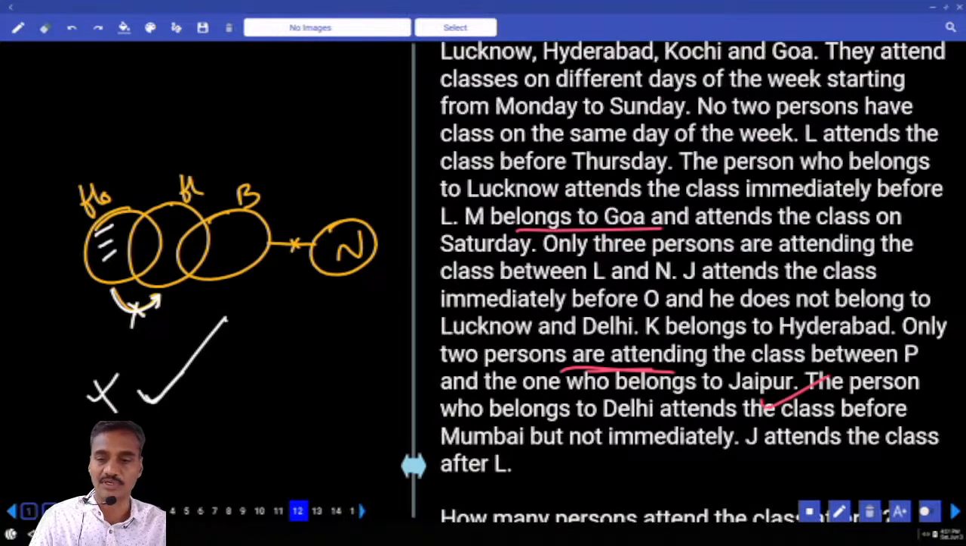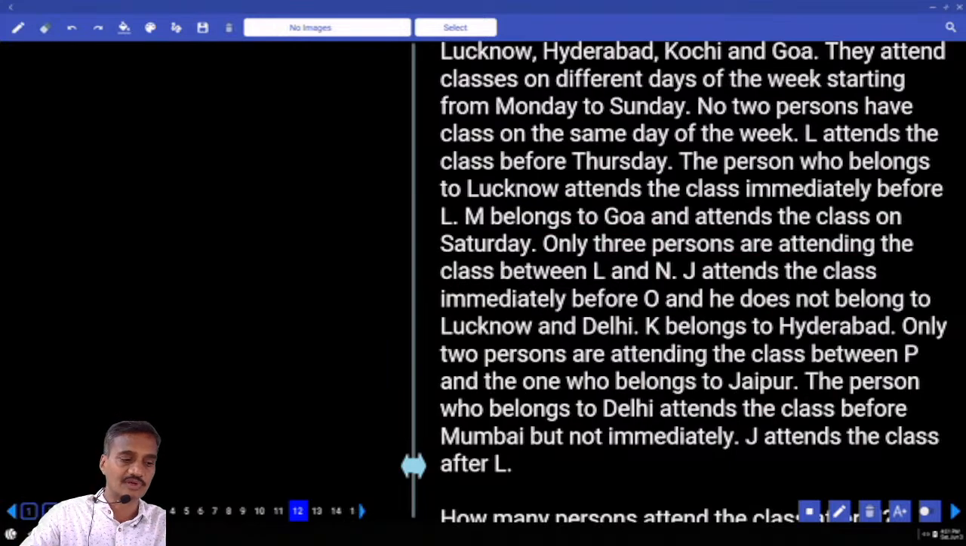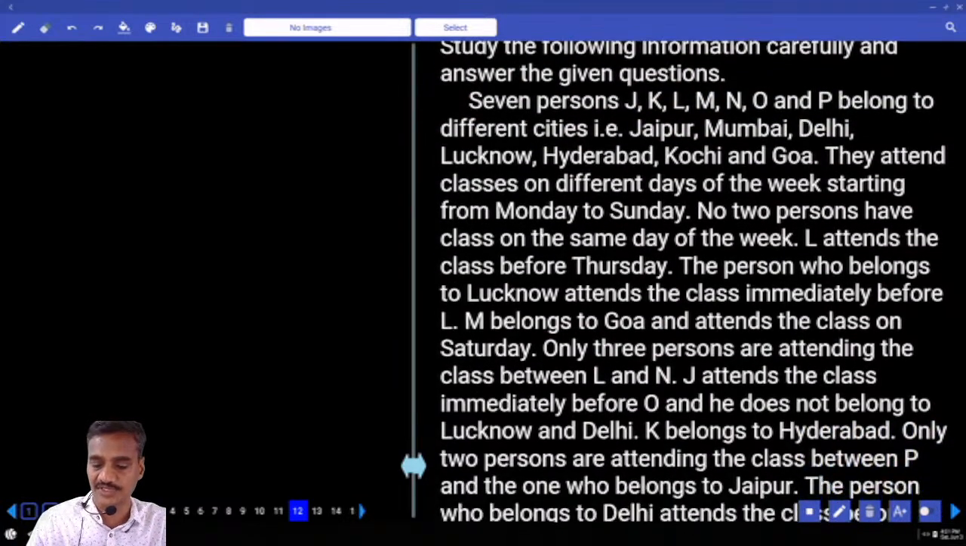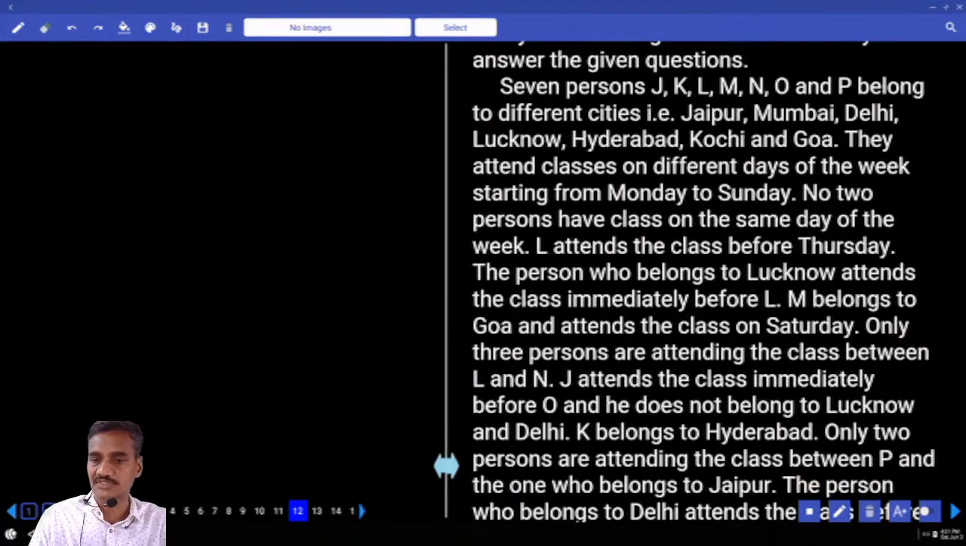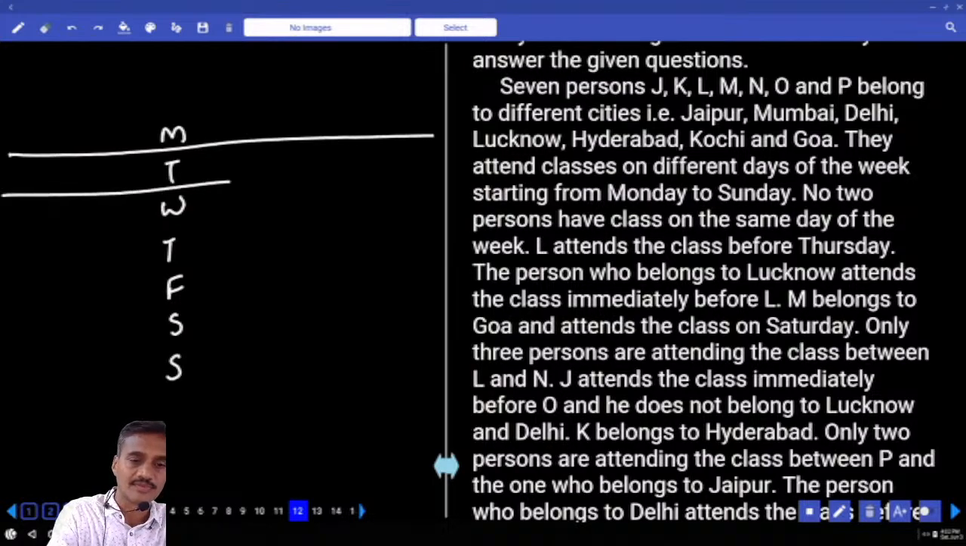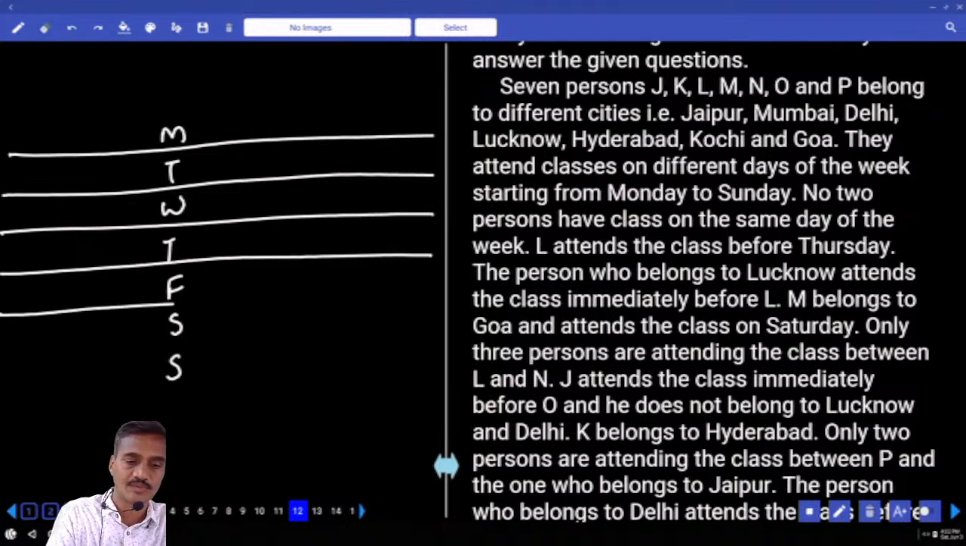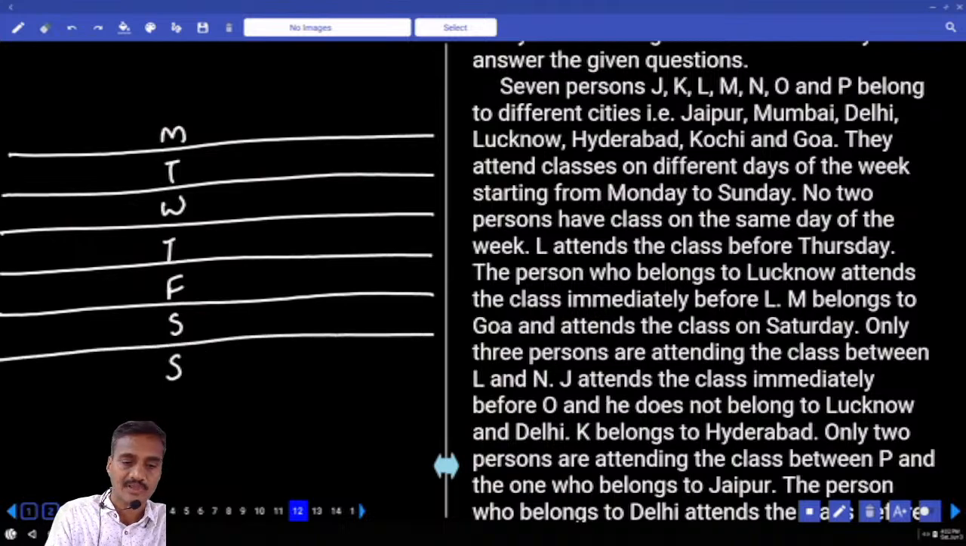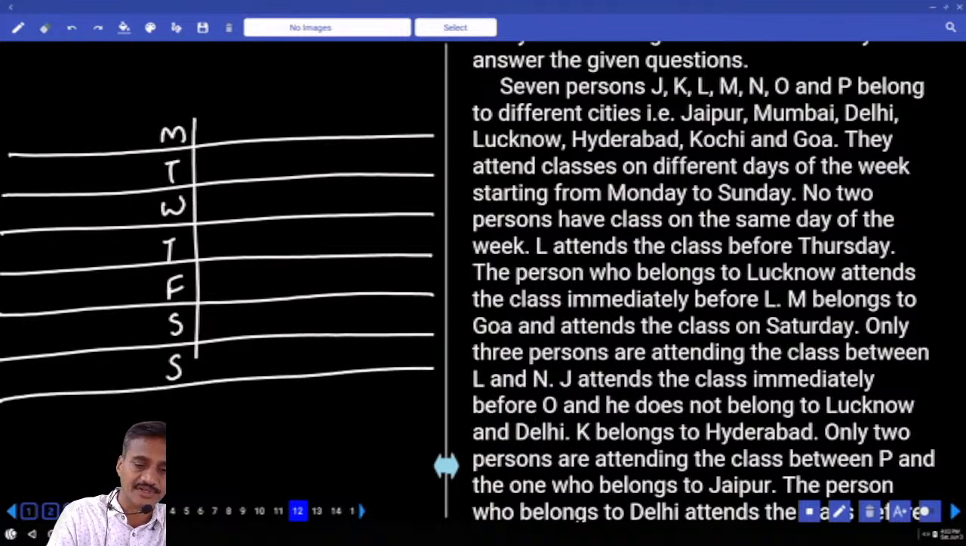Then coming to question number 12. From 12 onwards, what is it based on? 7 persons were there, and these 7 persons belong to different cities, and they attend classes on different days of the week, starting from Monday and ending on Sunday: Monday, Tuesday, Wednesday, Thursday, Friday, Saturday, and Sunday. Then coming to condition number 1.